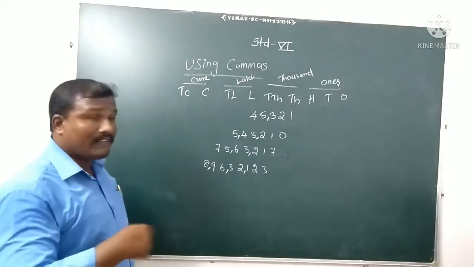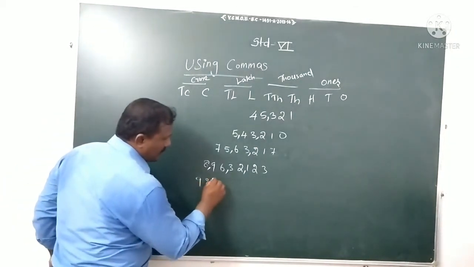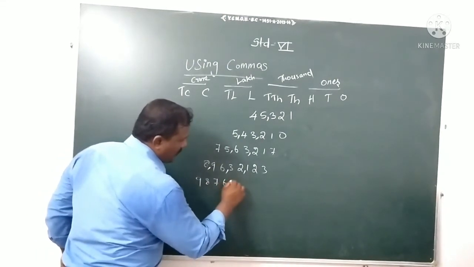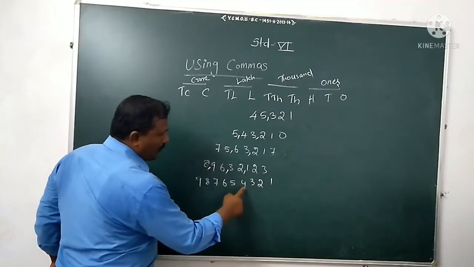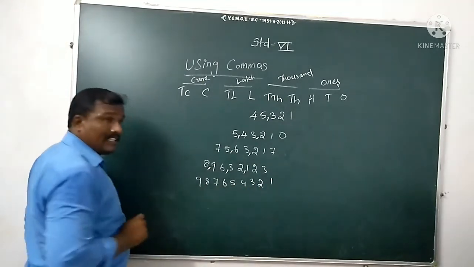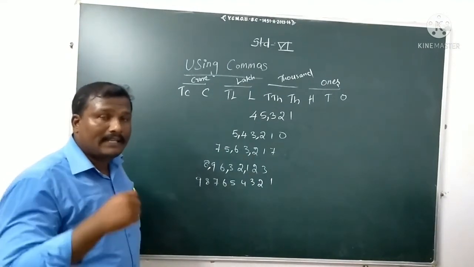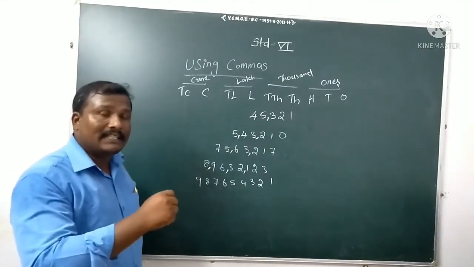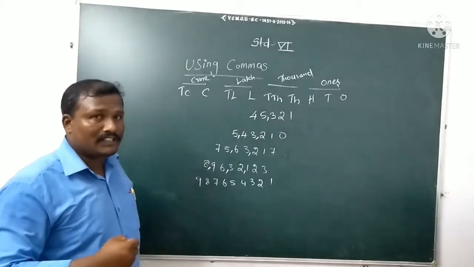Okay. So let's take another example, a 9-digit number. So 9, 8, 7, 6, 5, 4, 3, 2, 1. So 1, 2, 3, 4, 5, 6, 7, 8, 9. It's a 9-digit number. When you are writing a 9-digit number, how to give commas as per the Indian place value system?